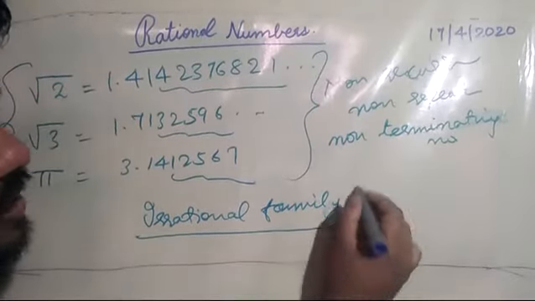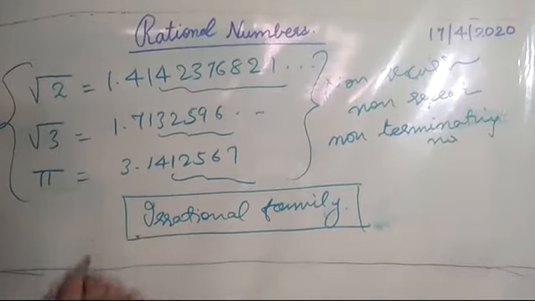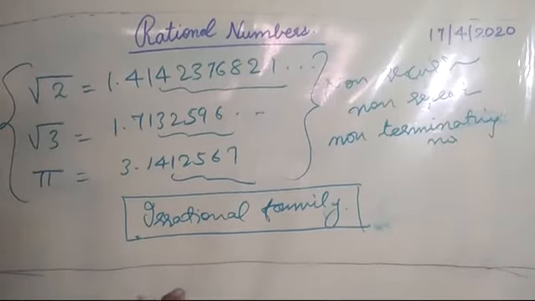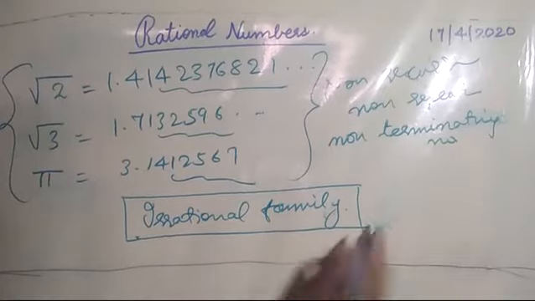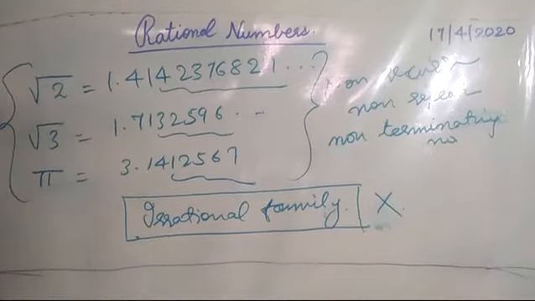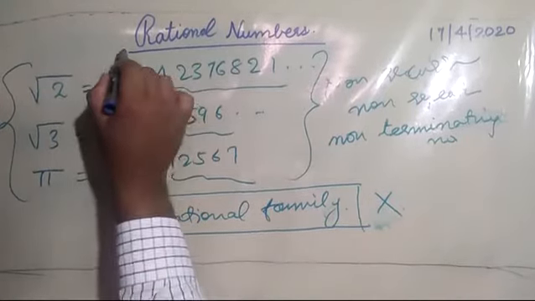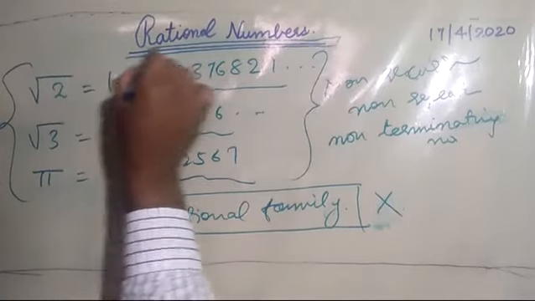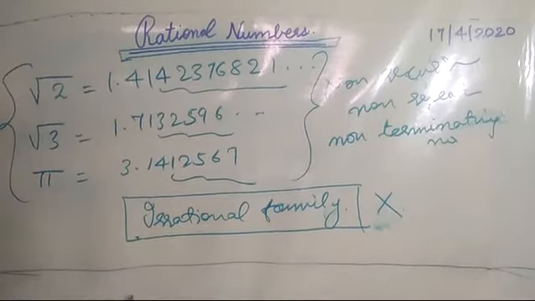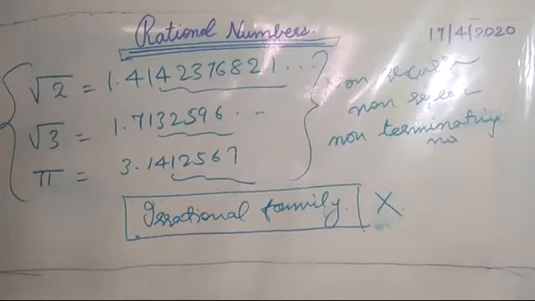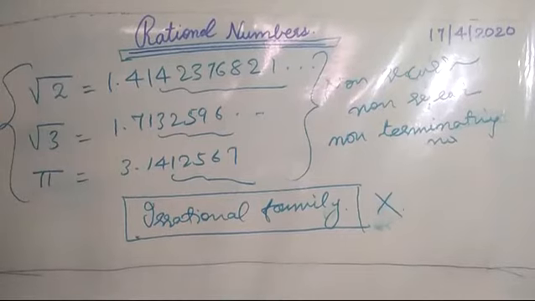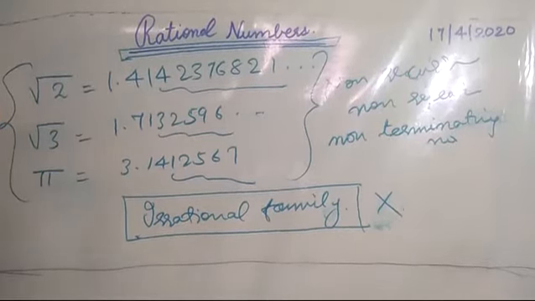In a higher class, the very first chapter for 9th class will be irrational numbers. So here we are not supposed to study this one. We have to primarily focus on rational numbers. I have already told you what a rational number is. It is a number which can be written in the form a by b, where a and b belong to integers and b is not equal to 0.